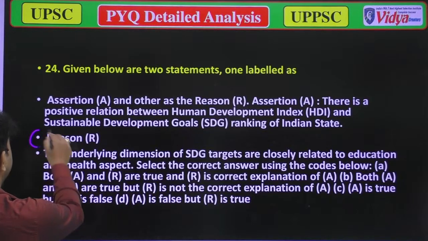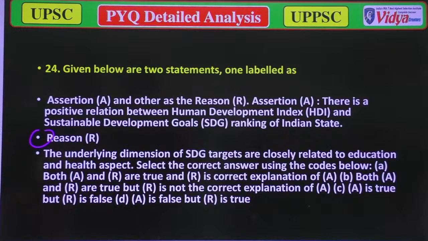The reason: the underlying dimensions of sustainable development goals targets are closely related to education and health aspects. Select the correct answer using the code below. Option A, A and R are true, and R is the correct explanation of A. Option B, A and R are true, but R is not the correct explanation of A. C, A is true, but R is false.